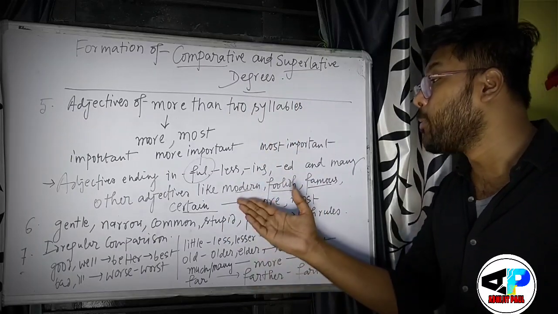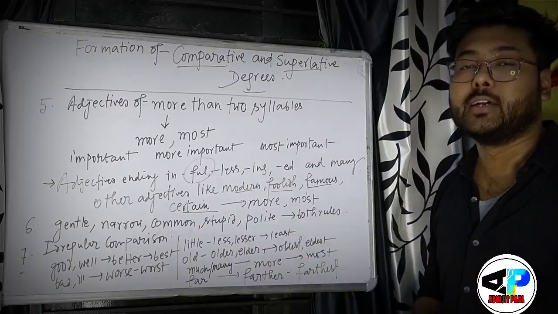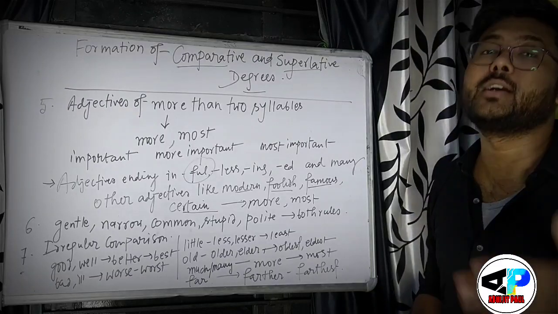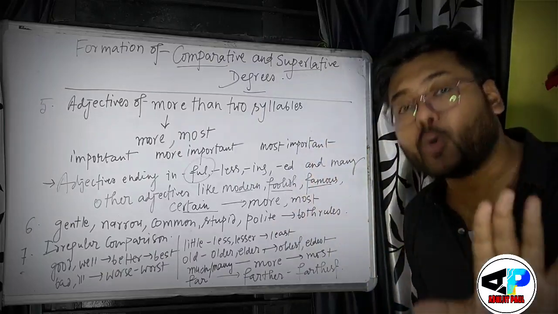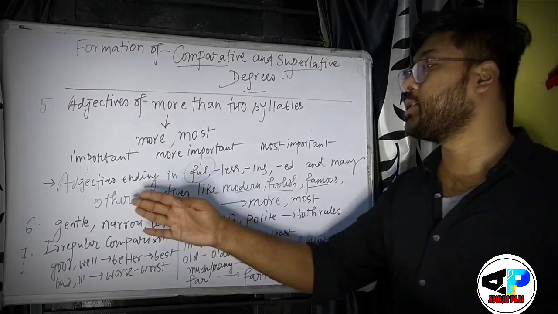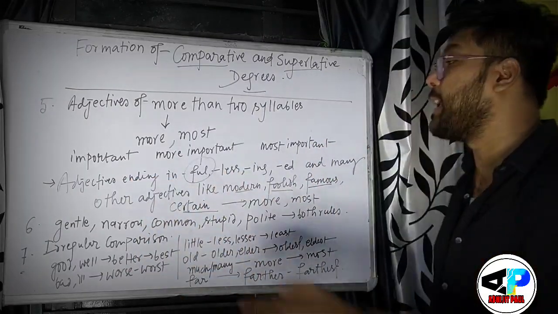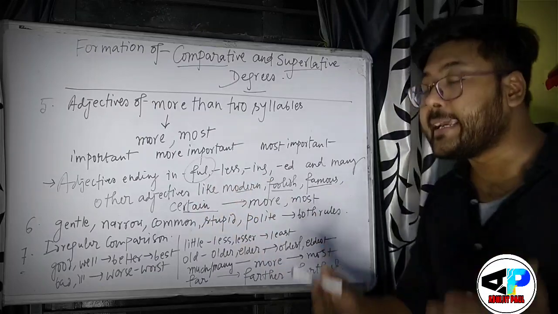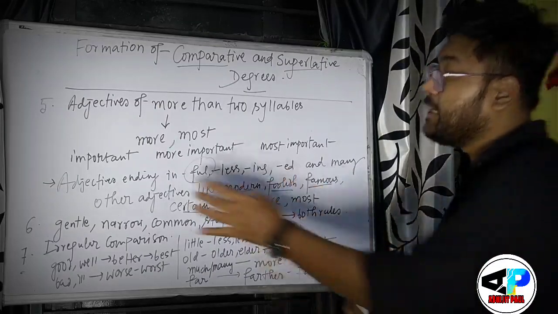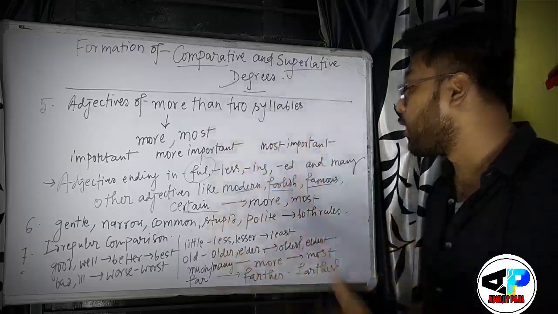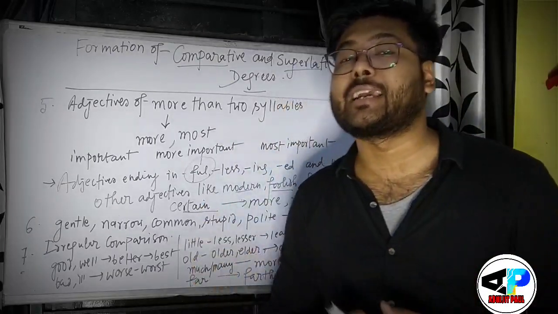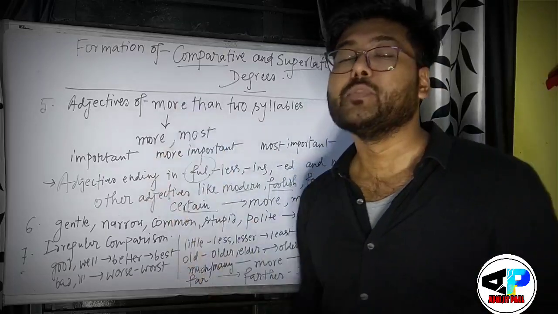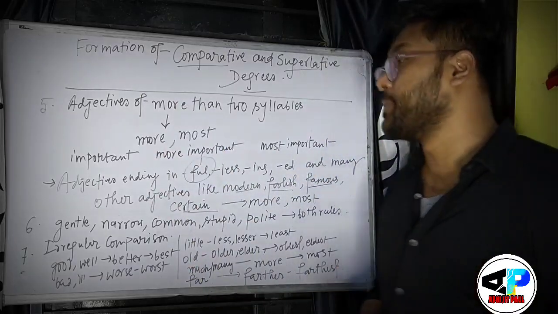How to make it? More modern and most modern. You cannot write moderner and modernist. That would be wrong. Foolish, more foolish, most foolish. If you find any adjectives ending with full, less, ing, ed, and these special adjectives like modern, foolish, certain, famous, they always take more and most while forming the comparative and superlative degree.